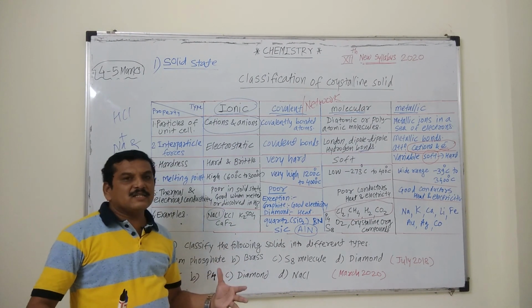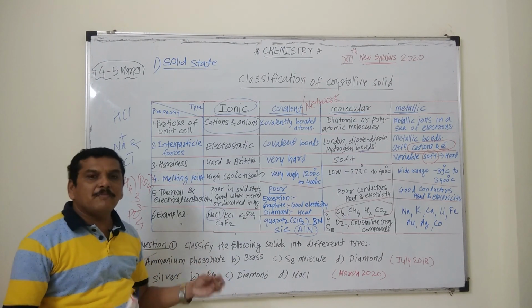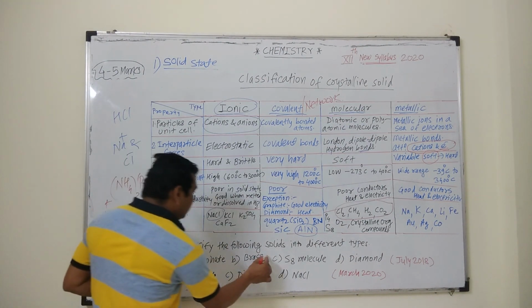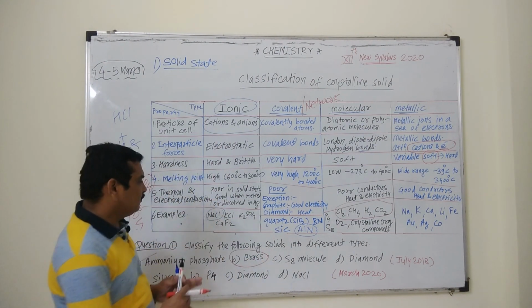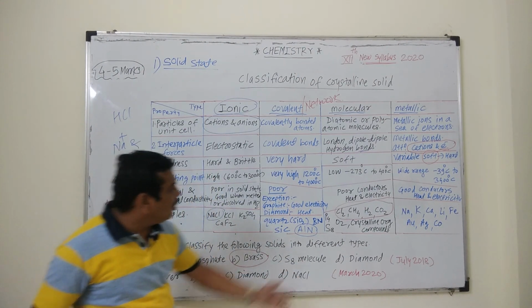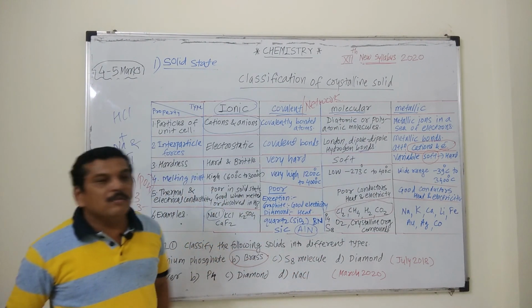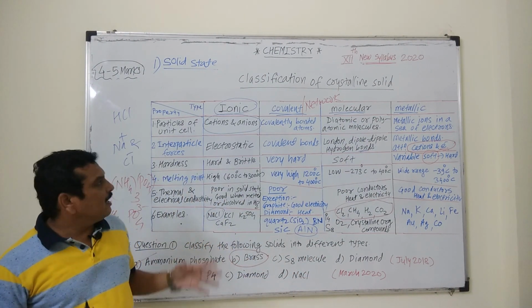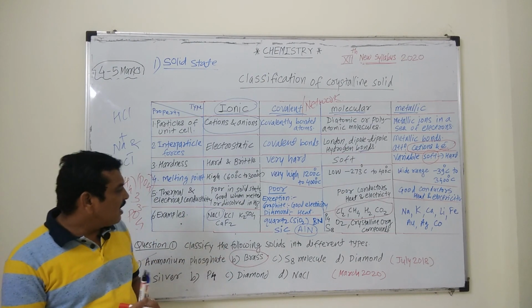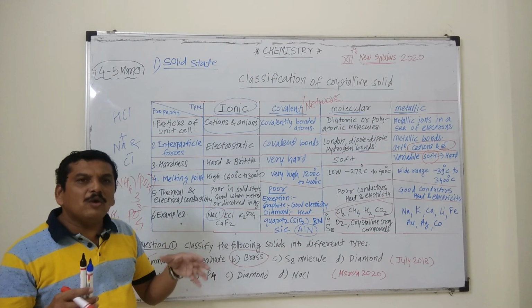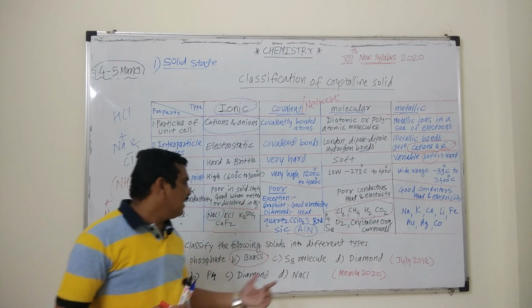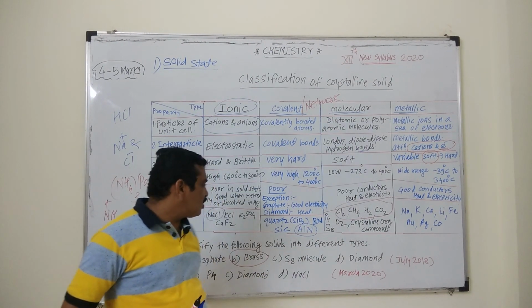Brass, it consists of zinc and copper, that these are metals, and hence it is a metallic crystal. It is having metallic crystalline structure. Sulfur molecules, they are included in molecular structure because sulfur is a polyatomic molecule. It is having 8 atoms together, and hence these atoms are having covalent bond, but these molecules are associated by van der Waals force of attraction. Hence sulfur molecule is a molecular solid.